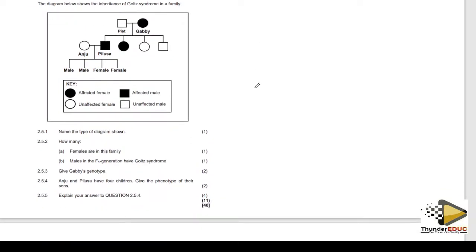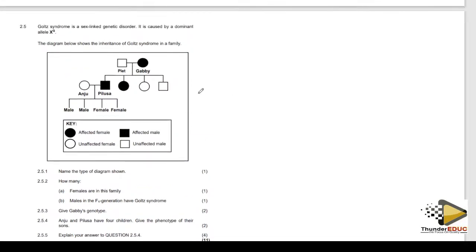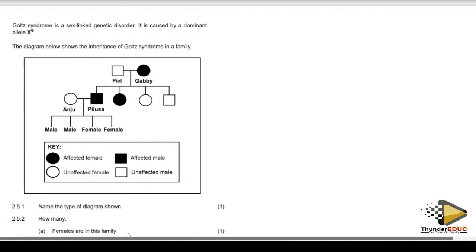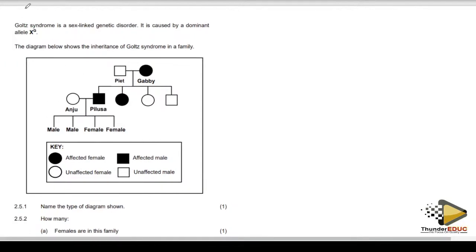All right. They're saying that this question is now pedigree, but now this pedigree is sex linked. You remember the question we saw? It was not pedigree, but it was sex linked. But now this one is pedigree and is sex linked. So we are bringing a sex-linked character into the pedigree.